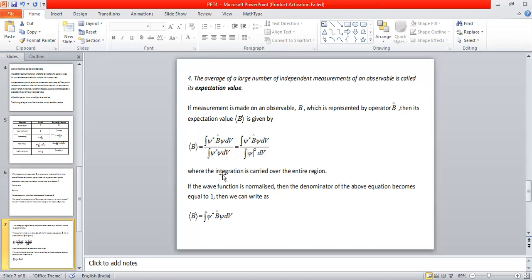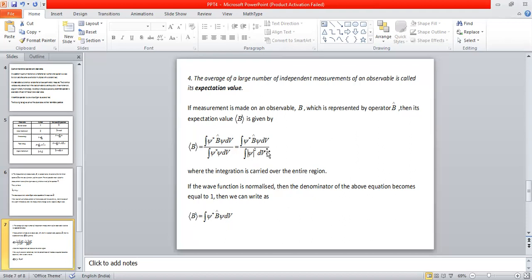So please keep in mind that the integration should be carried over the entire region. And we talked about normalization functions in the previous session. Therefore, the wave function is normalized, so the term in the denominator becomes equal to 1. So in the respective case, we can write the expectation value as the integral of psi star b cap psi db, where b cap is the Hermitian operator of the observable b, whose expectation value is given by this particular equation only for a normalized wave function.